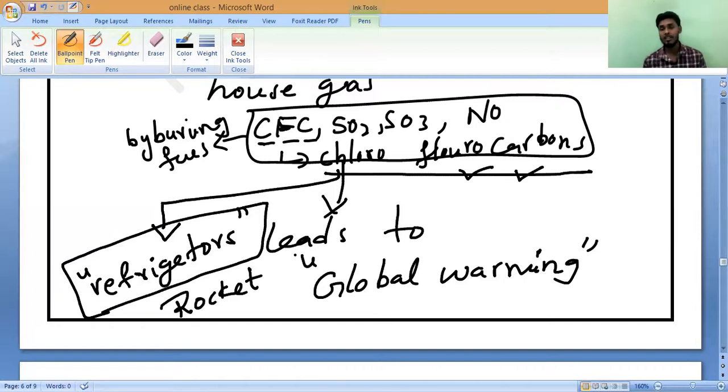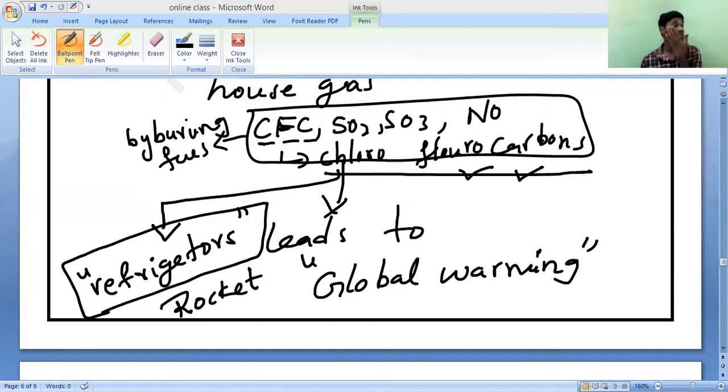So this is a major reason why we should not sleep near the fridge. All of you should remember, nobody should sleep near the refrigerator because it will release some poisonous gases. It may lead to suffocation and sometimes we may even die. So nobody should sleep very close to the refrigerator, keeping our head towards the refrigerator. You have to follow this.